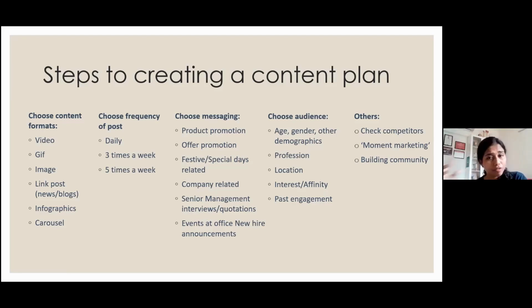I have affinity for fast food, but my interest specifically is pizza, right? So affinity is the umbrella and interest is a smaller one. And whether the person has engaged in the past or not with your post. Now, this is not only for posts, it's also for existing customers, right? Is this an existing customer or a new customer? Is it someone who has bought a OnePlus phone before, or is it a new purchaser of OnePlus?